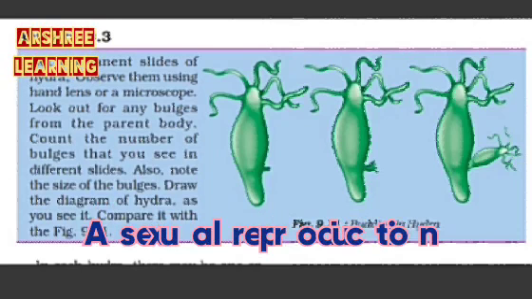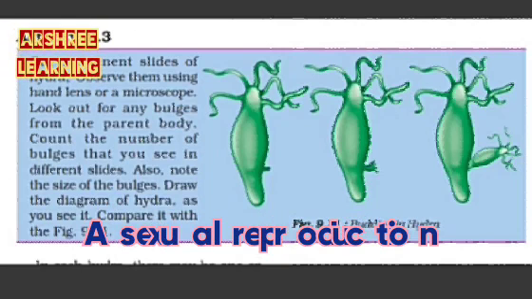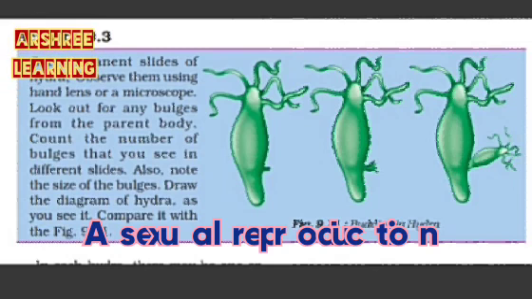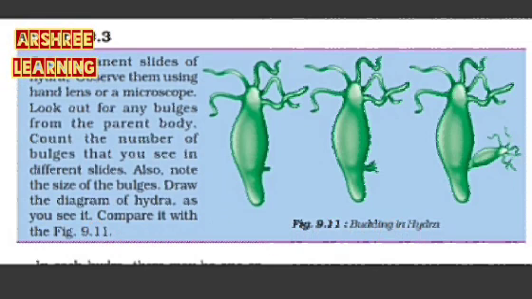Now, after sexual reproduction, where two parents are needed to produce a baby, the next topic is asexual reproduction, in which a single parent produces a new organism. The first organism explained here is a hydra. It shows a green organism, which you can see is shown, and it is reproducing.